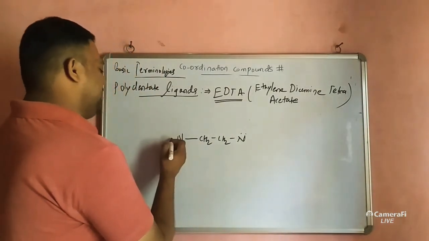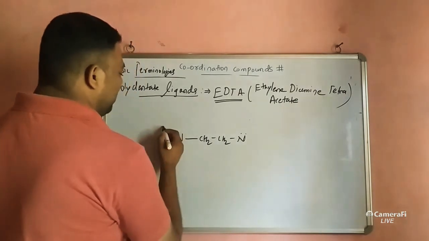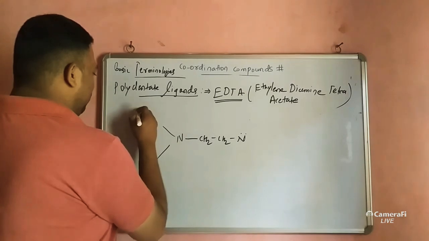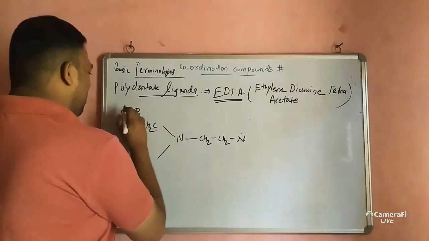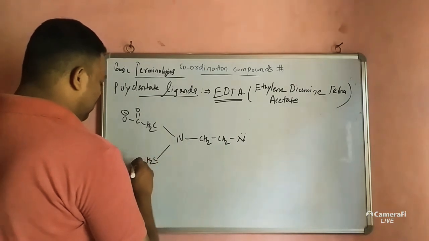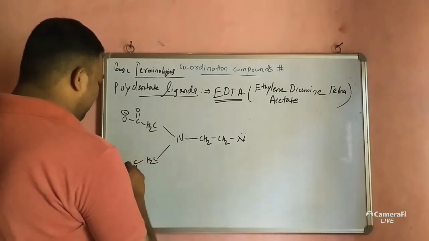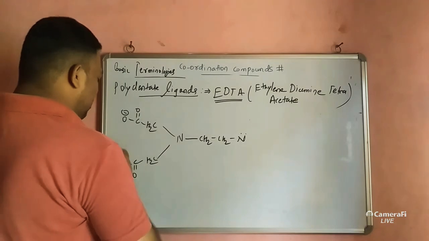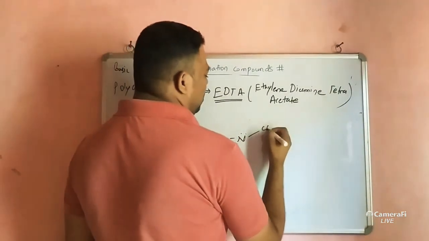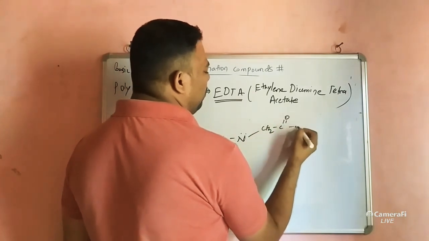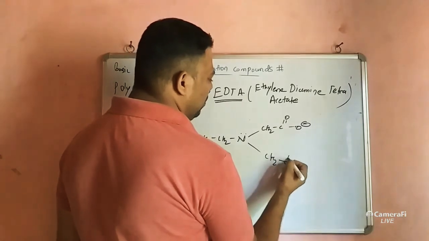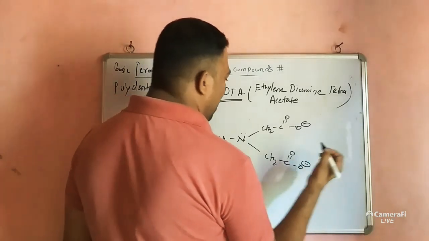Here, tetraacetate: CH2COO minus, and here CH2COO minus, and here also the same, CH2COO minus, CH2COO minus.